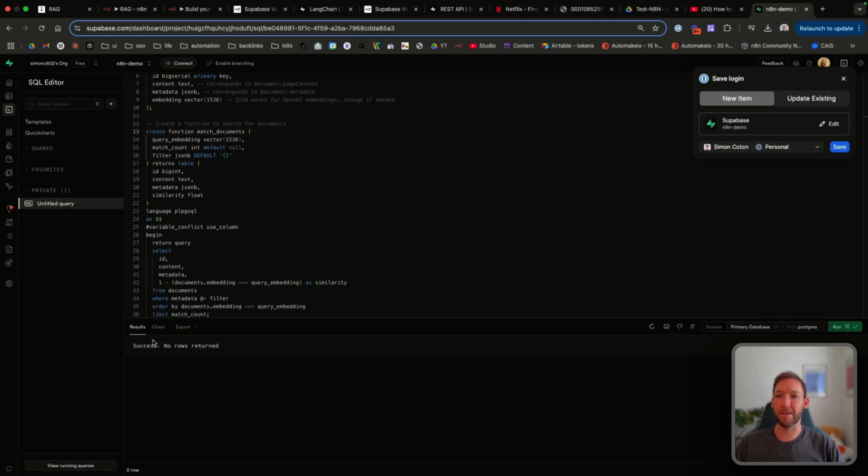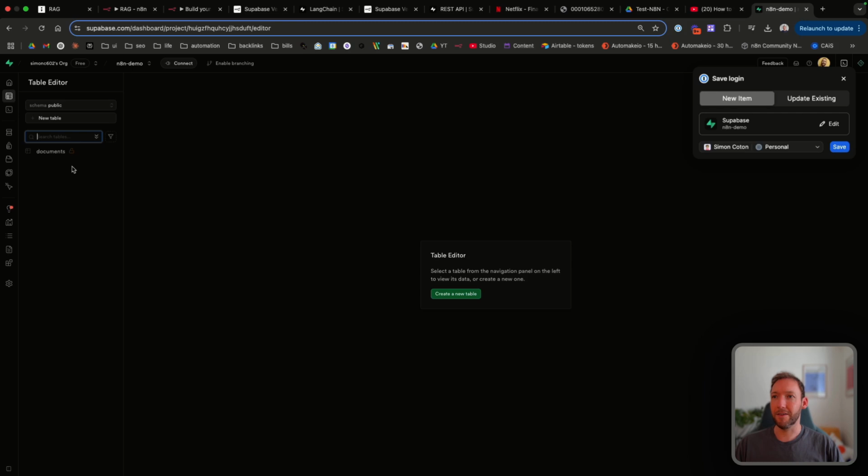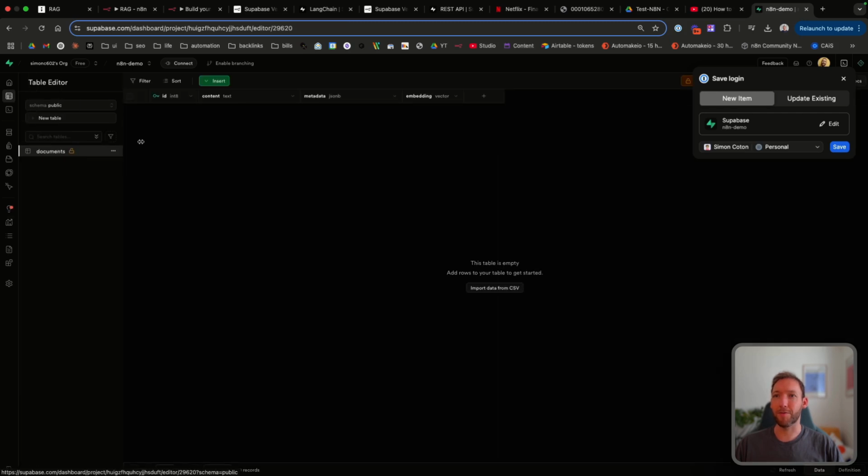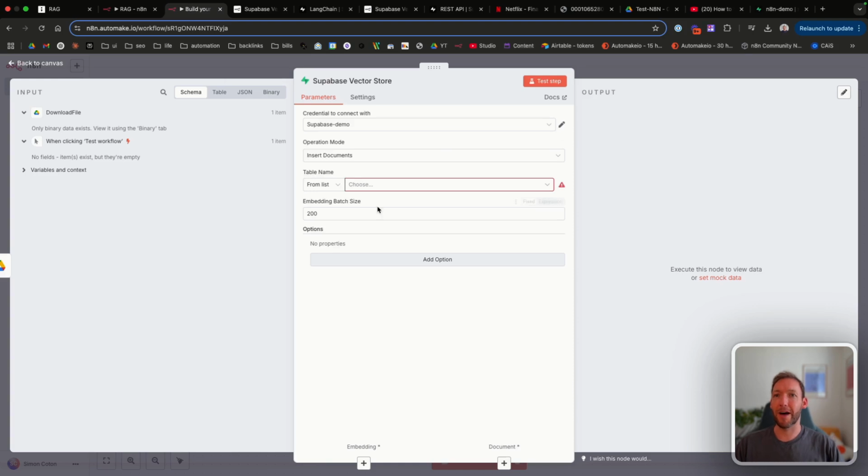That's going to run and it's going to appear success, no rows returned. And if we go to the table editor, we'll see that it's now set up a documents table with ID, content, metadata, and embedding. And that is the vector database set up, just ready to receive our documents. So if we go back to our N8N environment, and now if you reload, refresh up here, you should be able to see two tables in here, documents and RPC match documents.